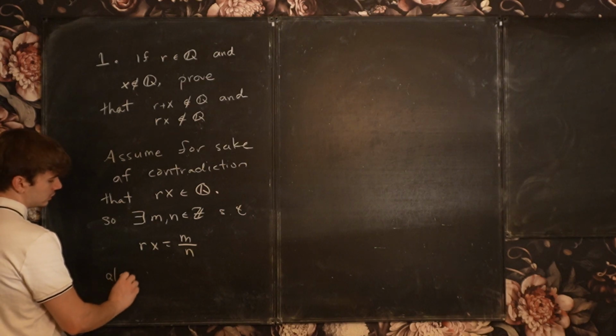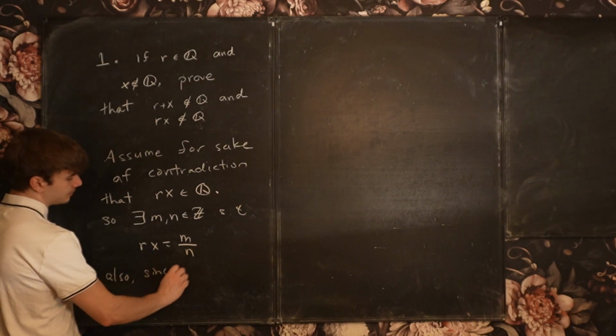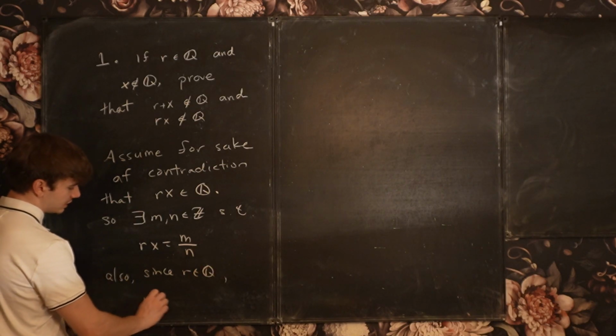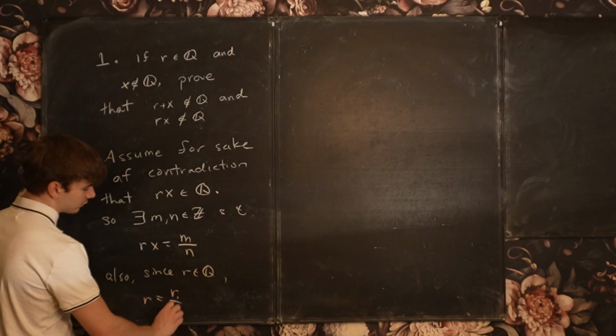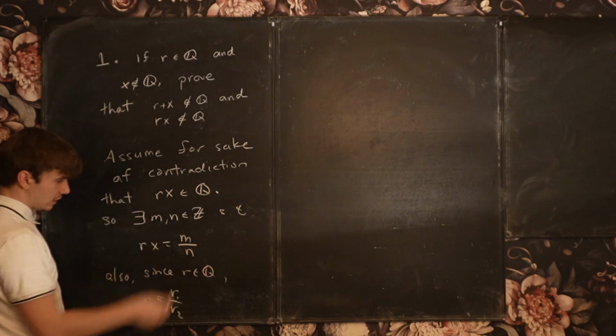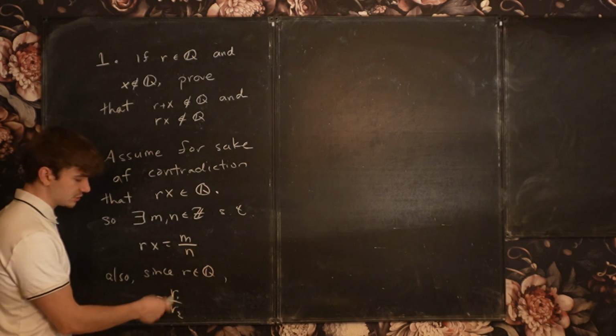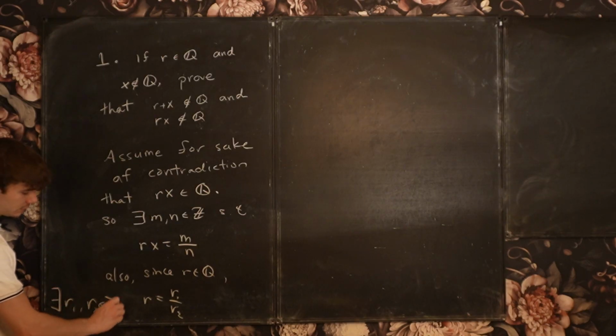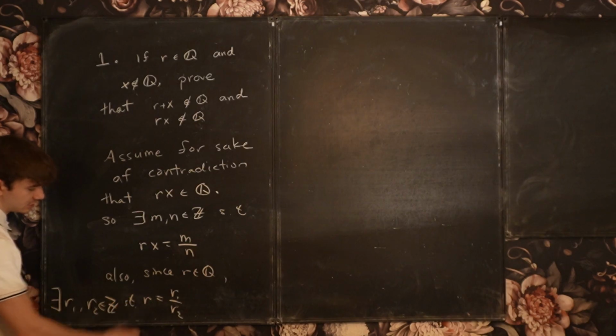Also, again, since r is rational, we have that r is equal to r1 over r2 for some integers r1 and r2. So I should say there exist r1, r2 integers such that